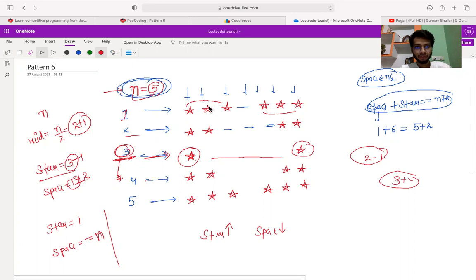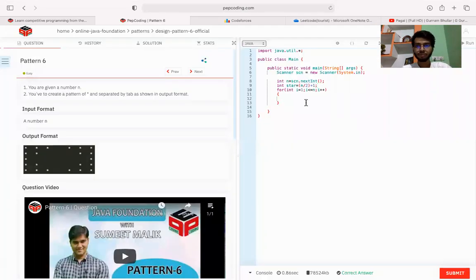So visualizing it, it will be n by 2 plus 1. If my n value is 5, then 5 by 2 plus 1. We print stars, then space, and then star again. So the value of star will be n by 2 plus 1.